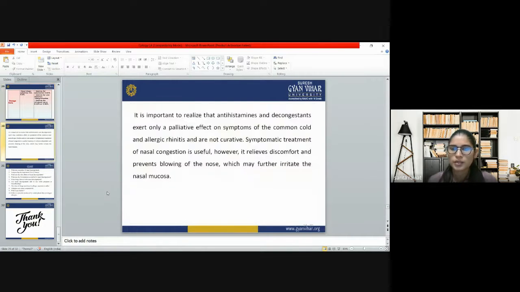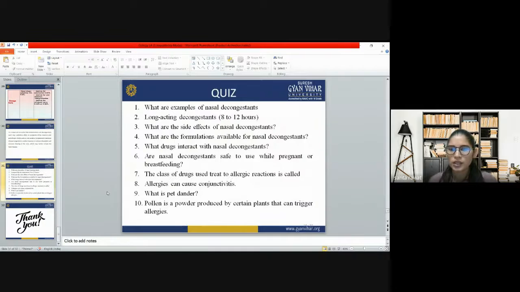So this depends upon the type of nasal decongestant we are using. It interacts with a particular drug and then shows its adverse effect. Now, are nasal decongestants safe to use while pregnant or breastfeeding?